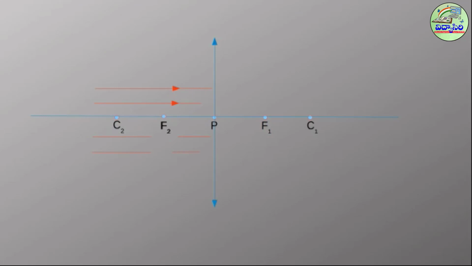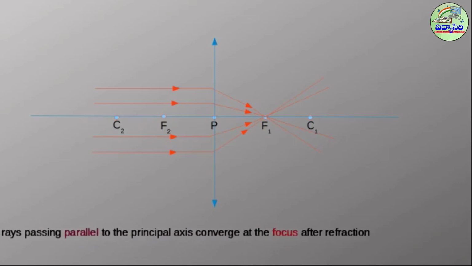The rays passing parallel to the principal axis converge at the focus. The ray passing through the focus will take a path parallel to the principal axis after refraction.